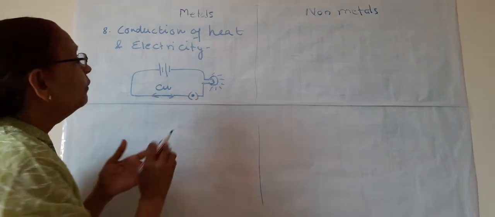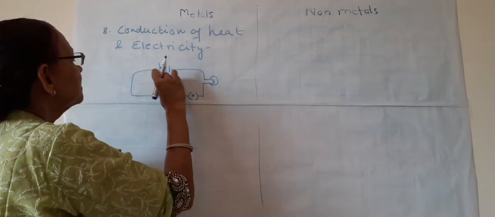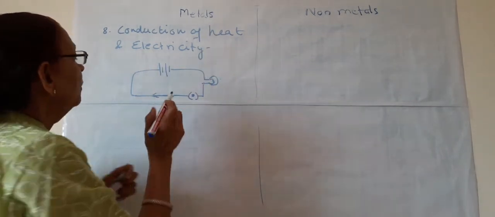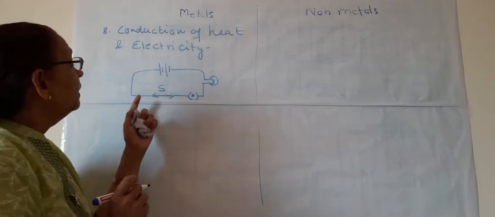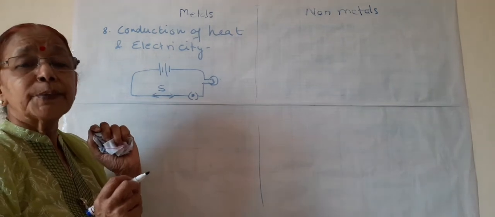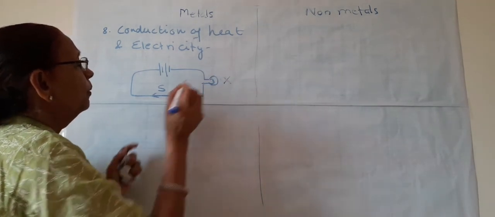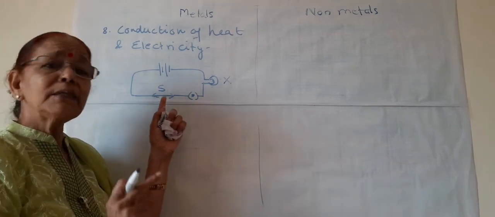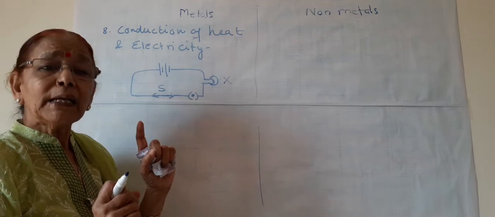What can we do next to prove that non-metals are non-conductors? Suppose we put a sulfur piece in between these two clips. Should it glow or not? No, it will not glow. Why? Because sulfur is a non-metal and it is a non-conductor of electricity.